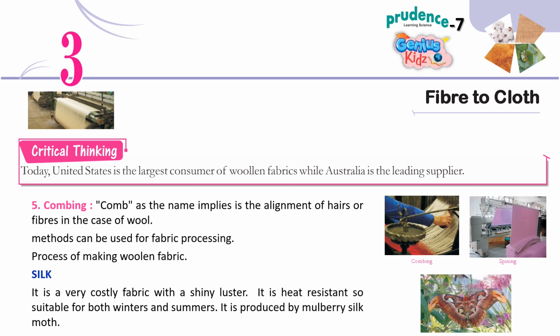5. Combing. Combing, as the name implies, is the alignment of hairs or fibers, in the case of wool. Methods can be used for fabric processing. Process of making woolen fabric. Silk. It is a very costly fabric with a shiny luster. It is heat resistant, so suitable for both winters and summers. It is produced by the mulberry silk moth.